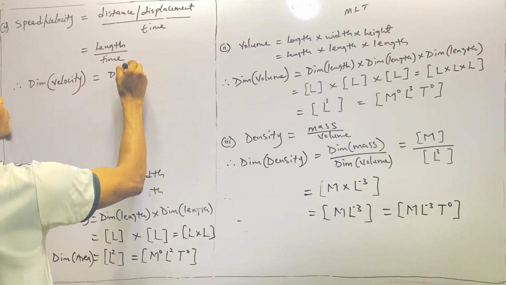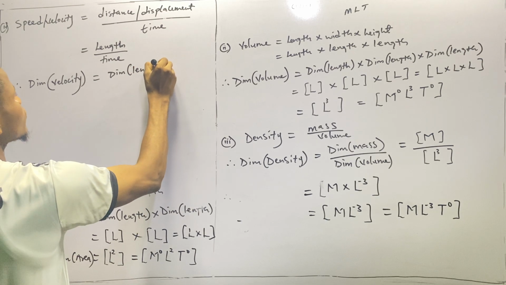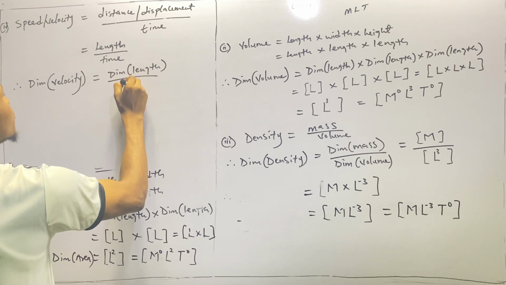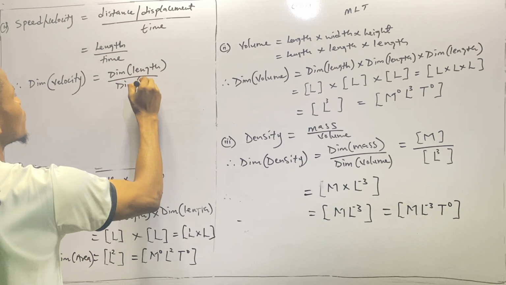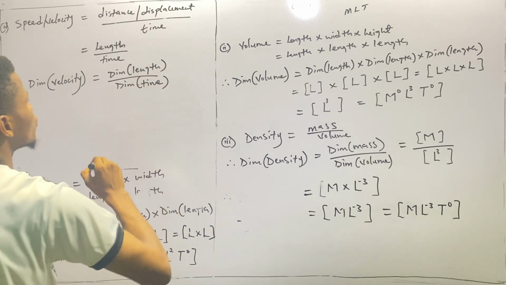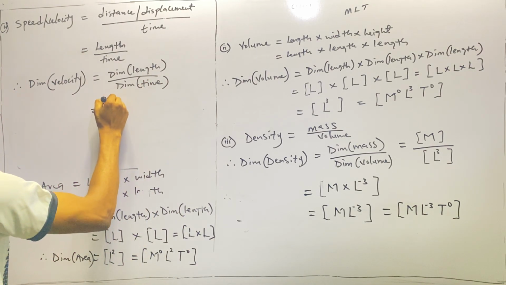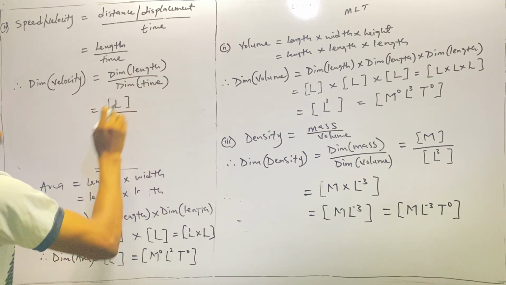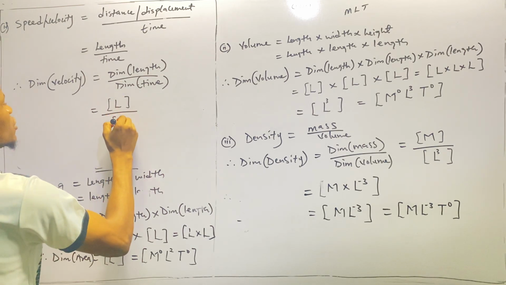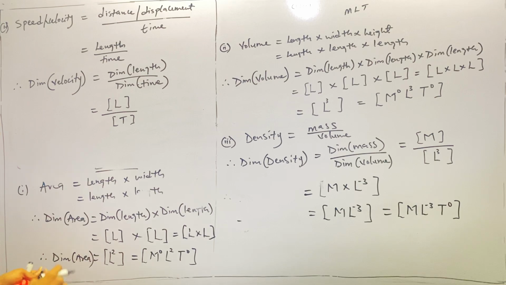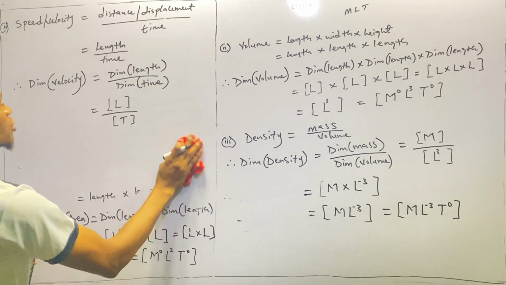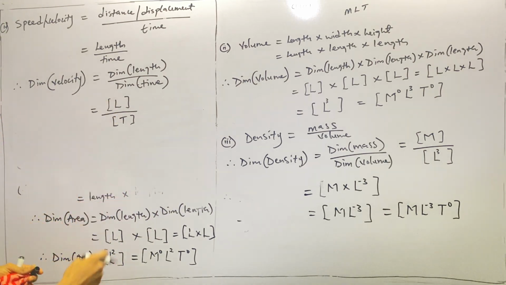So this is dim length all over dim time. And dim length is capital L in parentheses, and dim time is capital T in parentheses. So at this point we have L over T.